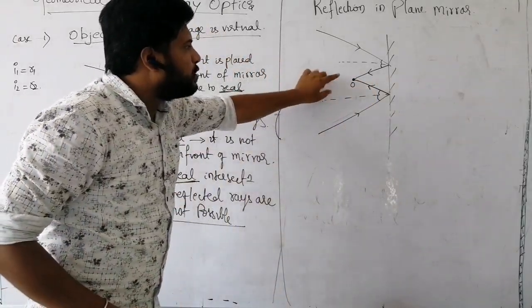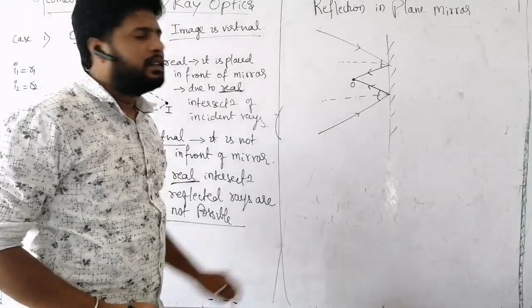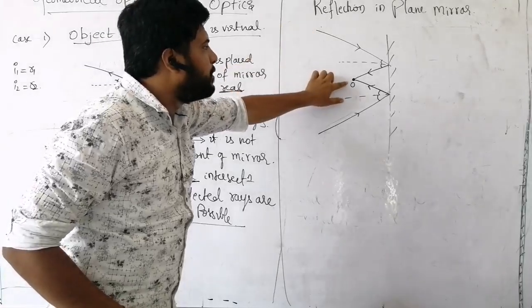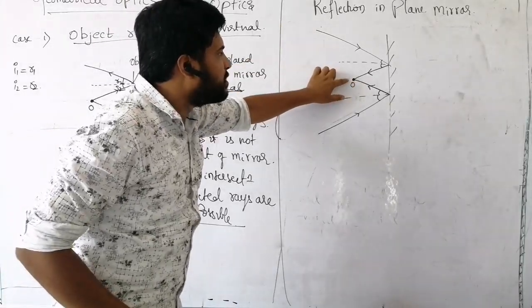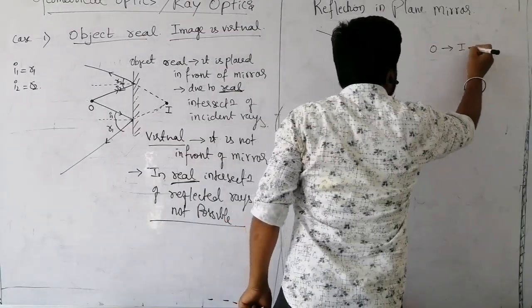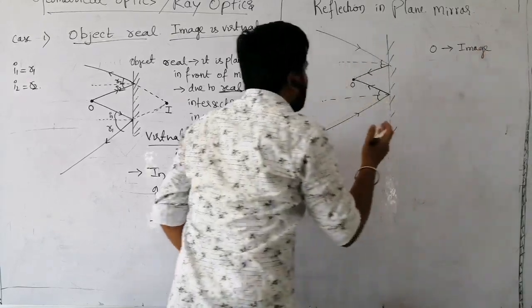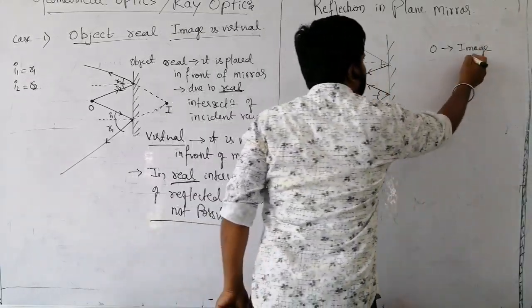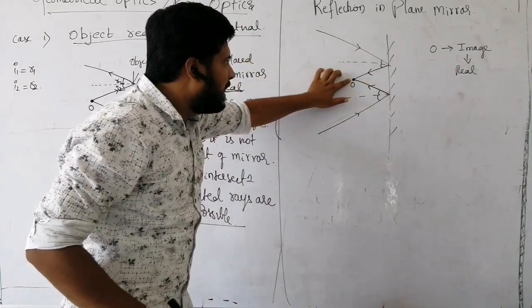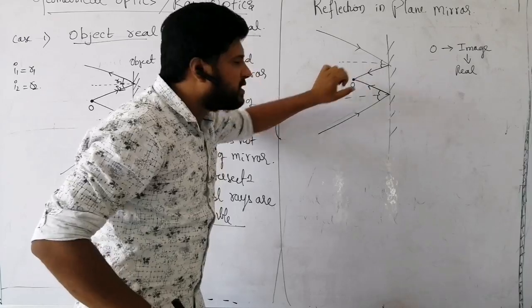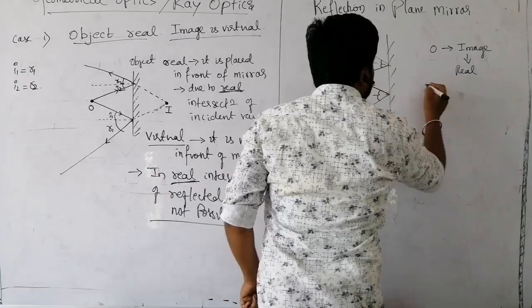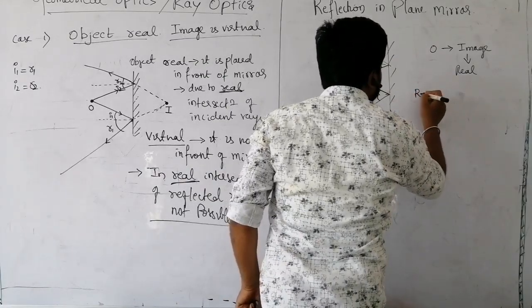Now, is O an object or an image? Is it formed due to incident rays? No, it is formed due to the intersection of reflected rays. So I can tell O is an image, due to the intersection of reflected rays, and it is formed in front of the mirror. This is the real image, formed due to the real intersection of reflected rays. Okay, image is done.